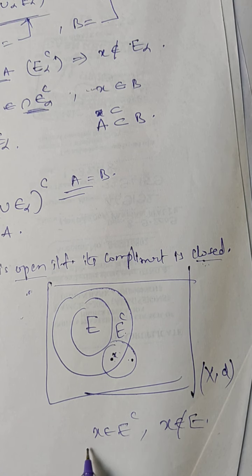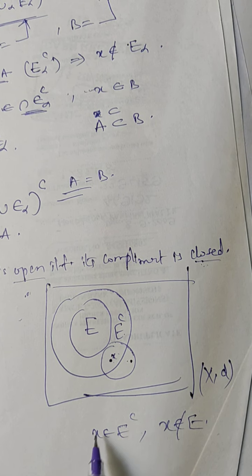Right. So conversely, suppose E complement is closed.